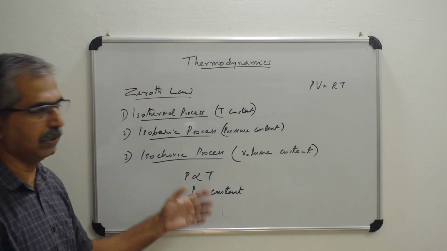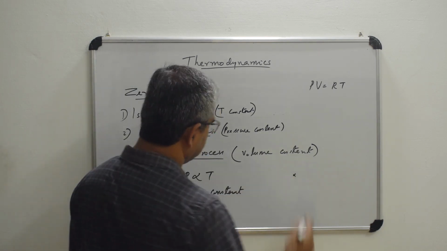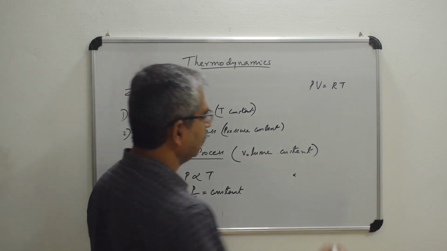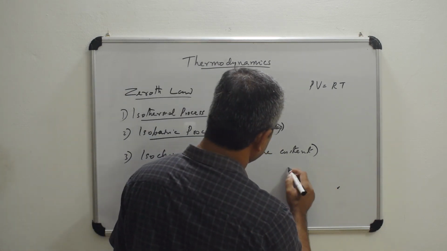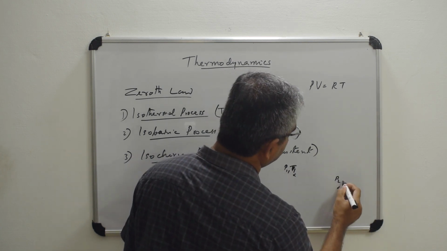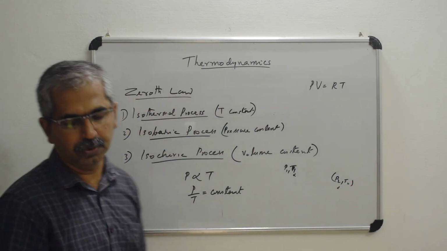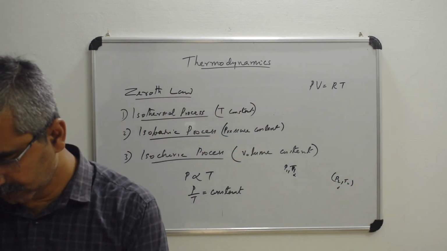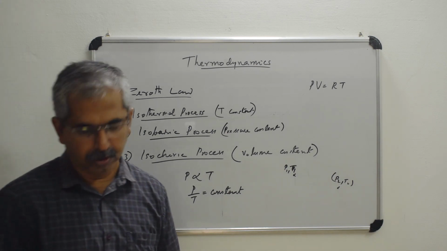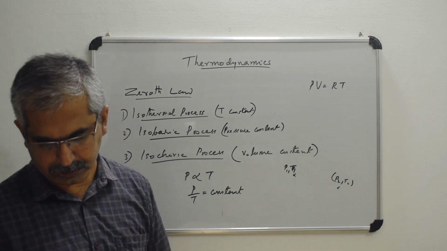So you can say if it is moving from a particular initial state that is given by P1 T1 to another position where it is P2 T2, you can write P1 by T1 is equal to P2 by T2. So that is the case with the isochoric process. Okay. Where the volume is kept constant.